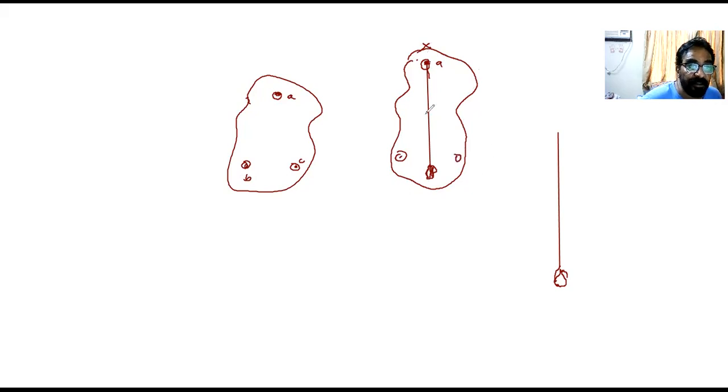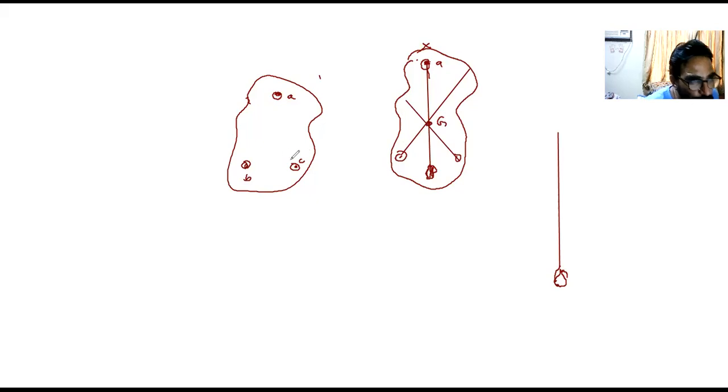Again at point C I'll suspend it, suspend the plumb line again from there. When I have drawn all three plumb lines, where they meet, that is the center of gravity of this irregular shaped body.